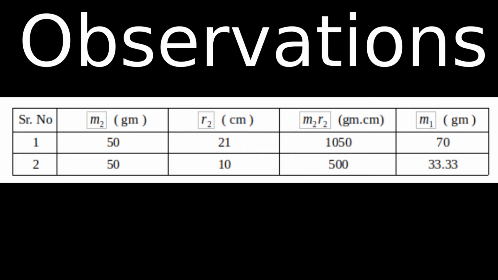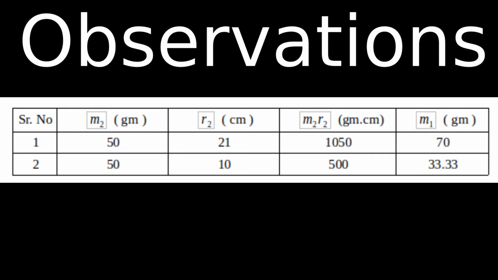The masses in both cases is 50. For the first case, for the spherical bob, R2 was equal to 21 centimeter, and for the second case, for the wooden block, the distance was 10 centimeter. So we will calculate M2 into R2, that is the product of the second and third column. 50 into 21 is 1050, and 50 into 10 is 500.